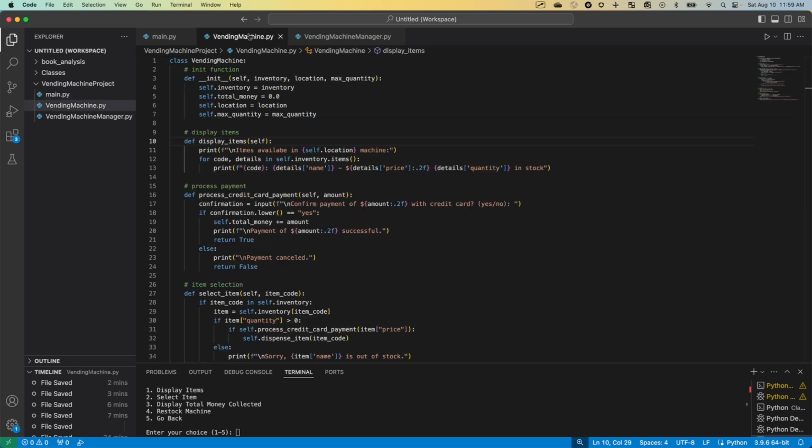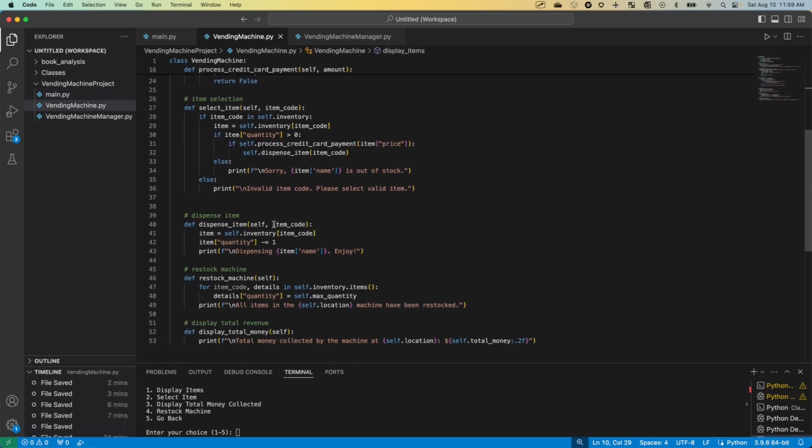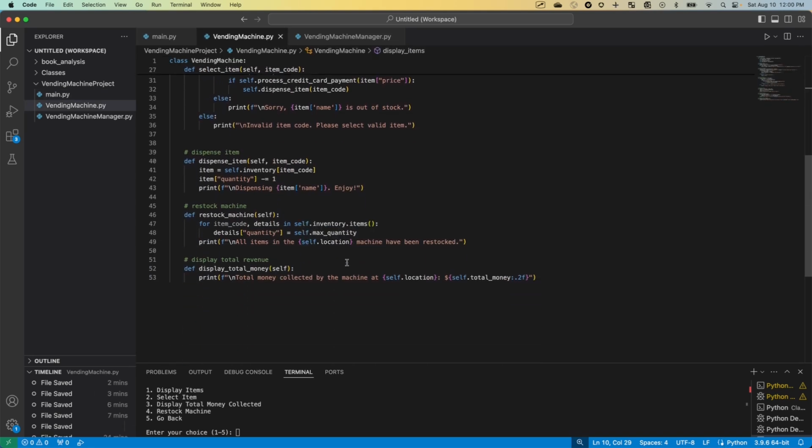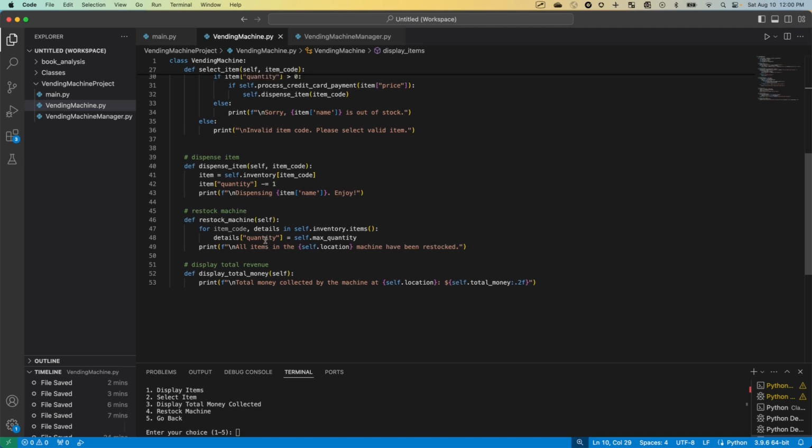Let's look at our restock method. For item code, details in self.inventory.items. Oh, we're not actually... Let's see.